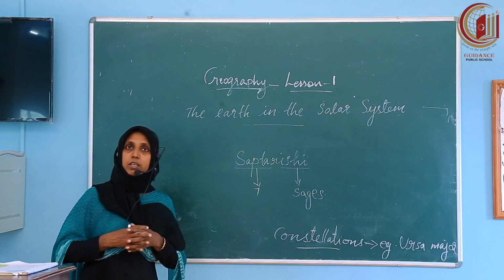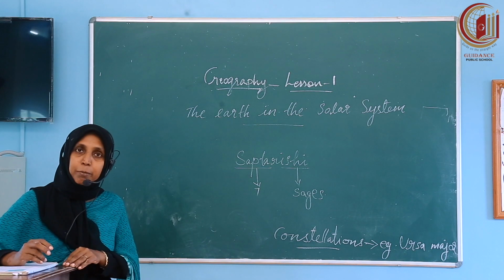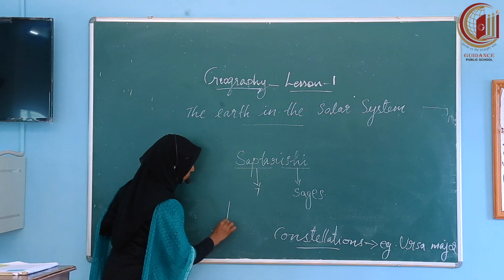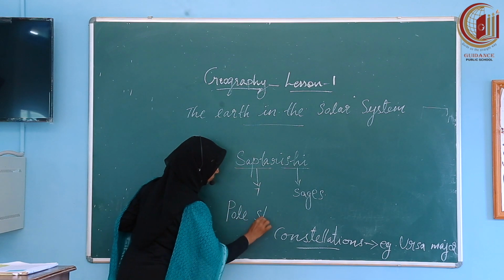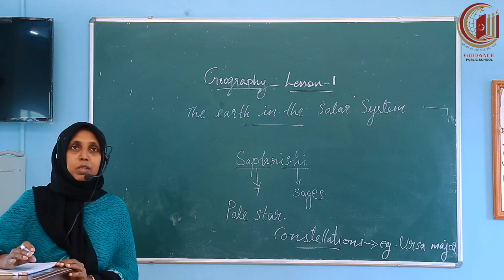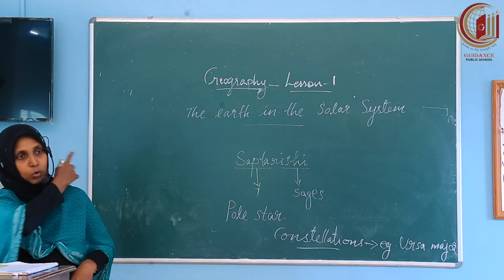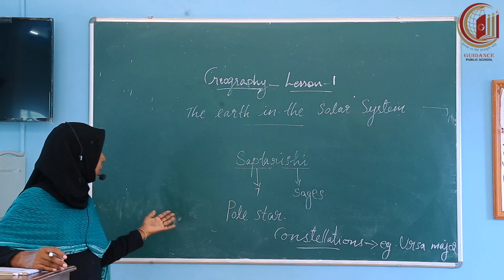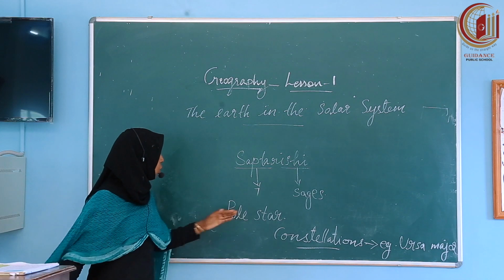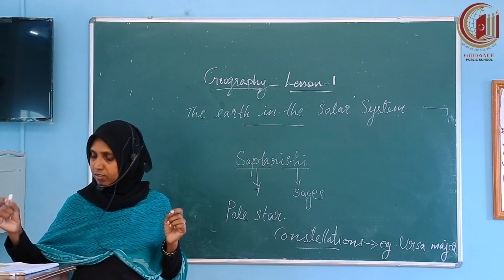Children, in ancient time, people determined direction with the help of stars. One such star is the pole star. See, in earlier times, technology was not so developed. So, sailors, while traveling across the sea, used the pole star to find out the direction because the pole star is always located in the northern sky.